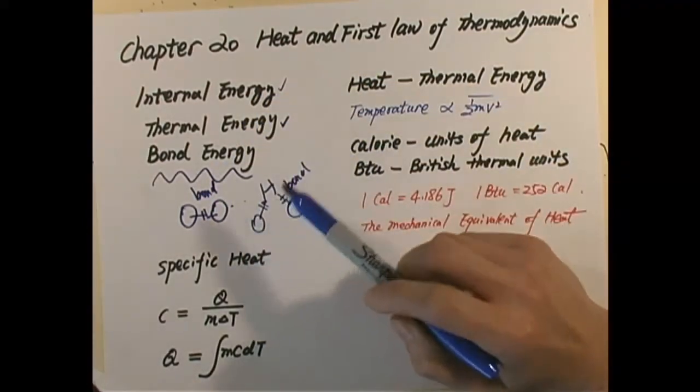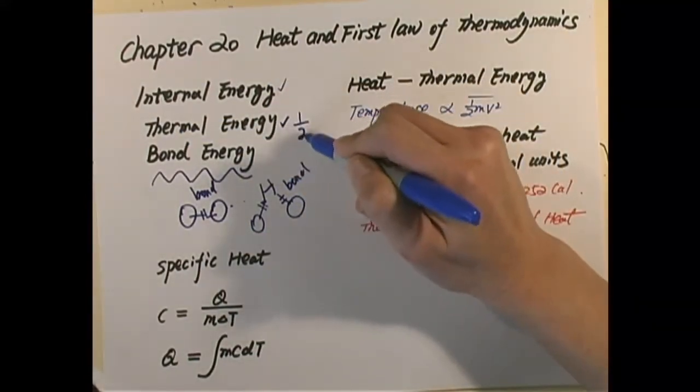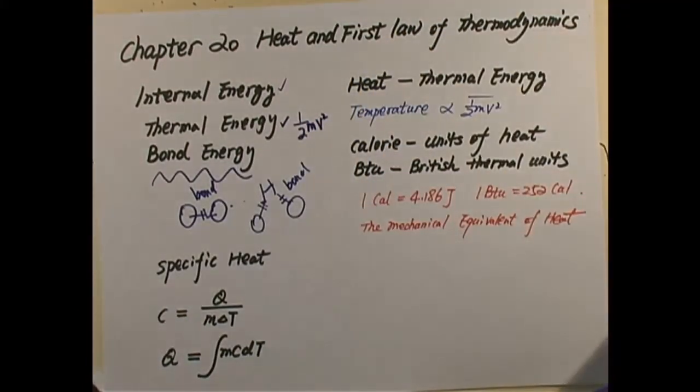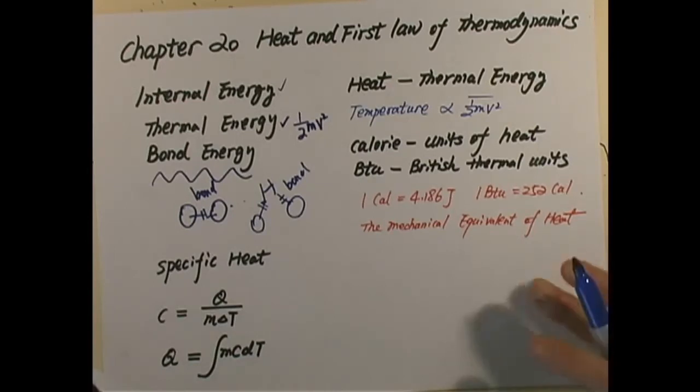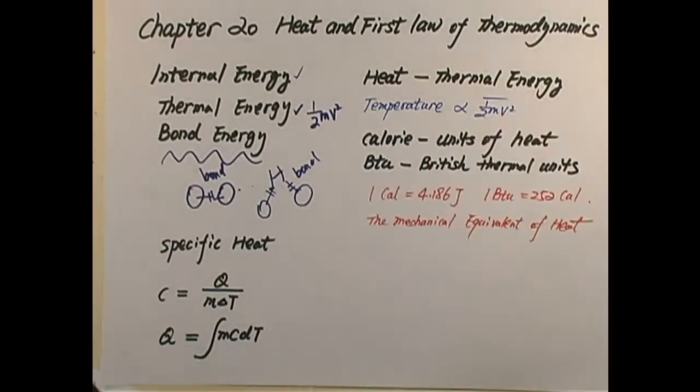So the bond energy refers to the intermolecular, and the thermal energy in our case pretty much refers to the kinetic energy of atoms or molecules. Therefore, we do not consider the potential energy between the molecules. That potential energy could be gravitational potential or electric potential. So the thermal energy is a kind of random motion of molecules. We say it's proportional to the temperature of the system.